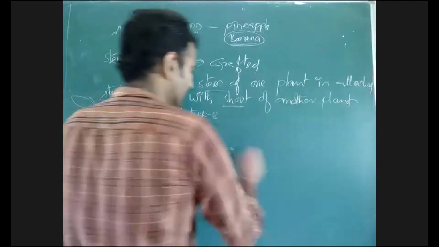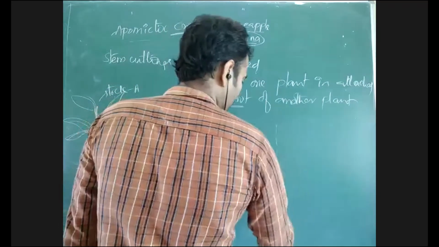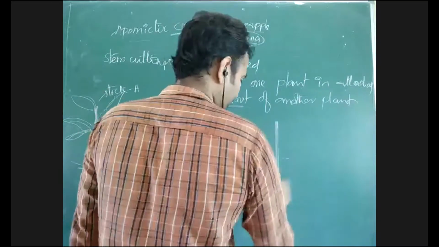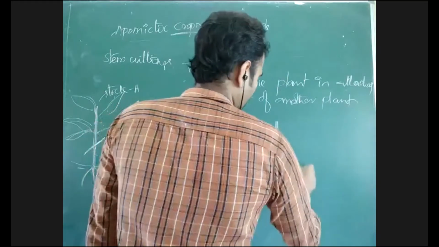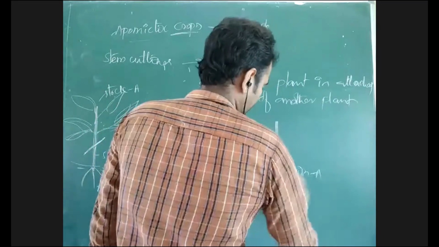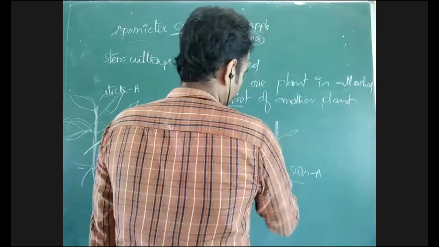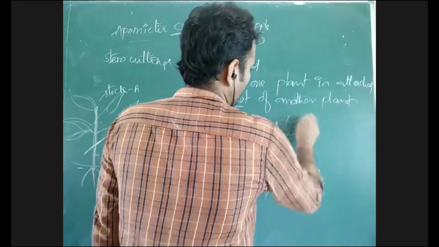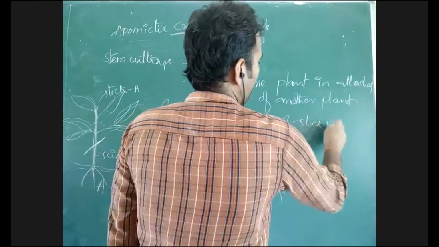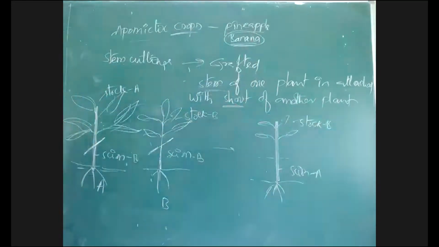So both are taken. Now, what we did here is, to the stock A, scion B is attached. This is called what? Grafting.